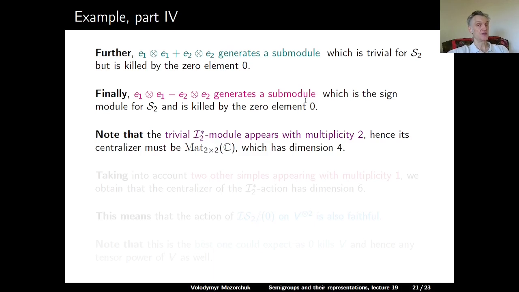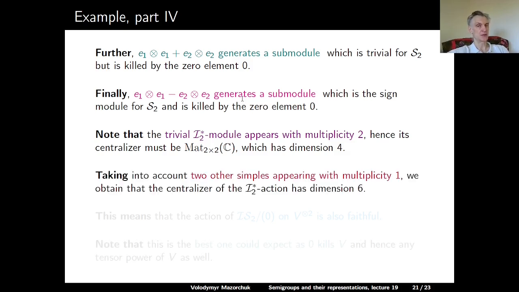Let us note that the trivial I star 2 module appears with multiplicity 2, and so the centralizer of the corresponding isotypic component must have dimension 4. It should be 2 times 2 matrices over the complex numbers. So we have 2 modules with multiplicity 1 and 1 module with multiplicity 2. The total dimension of the centralizer should be 6.